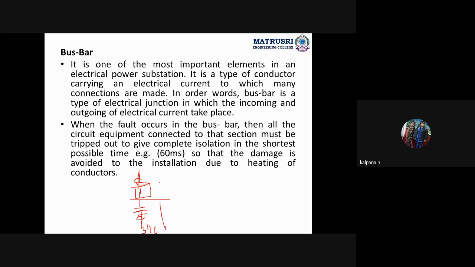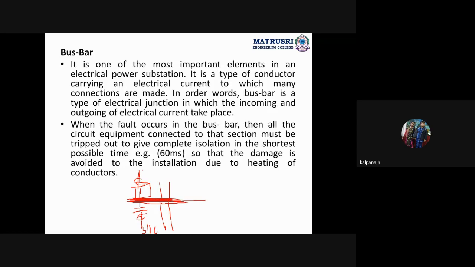So for any number of lines, those many protective devices we should connect. All these equipments are connected to the bus bar. In the line diagram, the bus bar will be represented by a thick line. Bus bar is a junction where we connect all the equipments which we use in the substation. It is a good conductor.